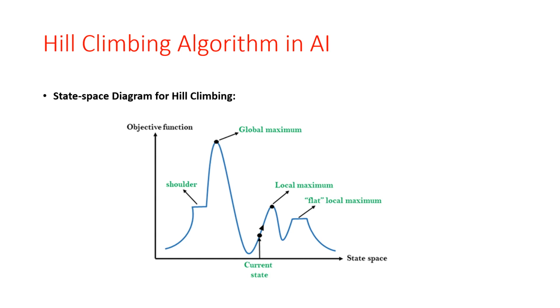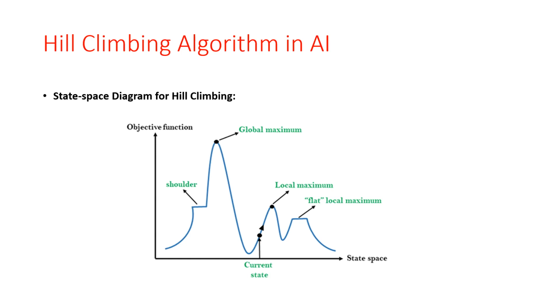Okay, so what are the different regions for hill climbing? Local maxima, global maxima, then the current state, shoulder, state space, objective function. Okay, so in this hill climbing algorithm we have the different state space and the objective function. So depending on the state space and the objective function, we have to find out the good or optimal solution.